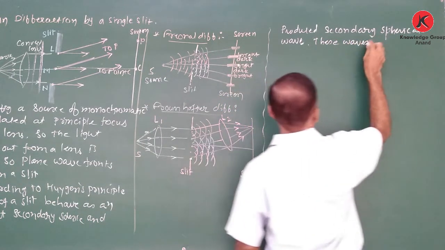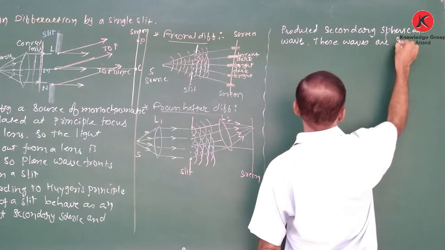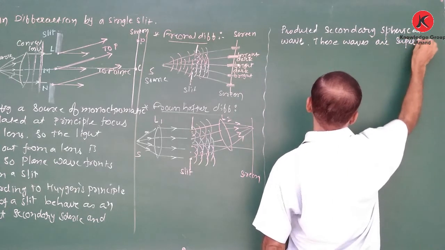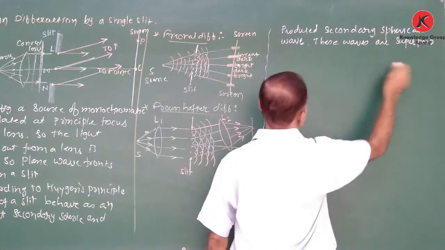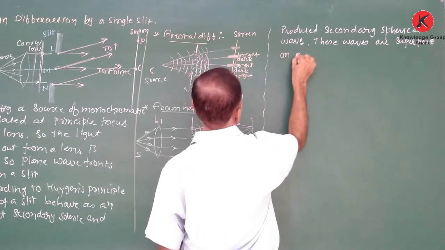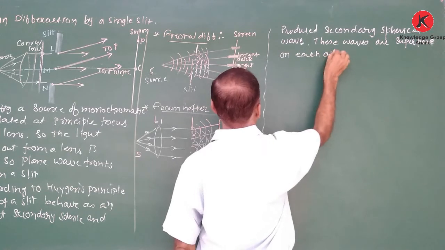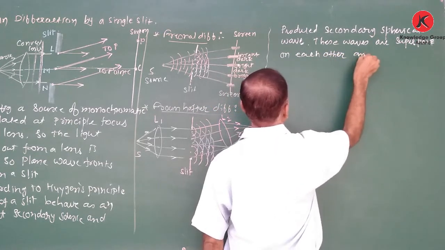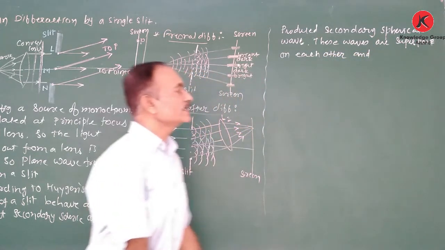These waves are superposed on each other and produce interference.